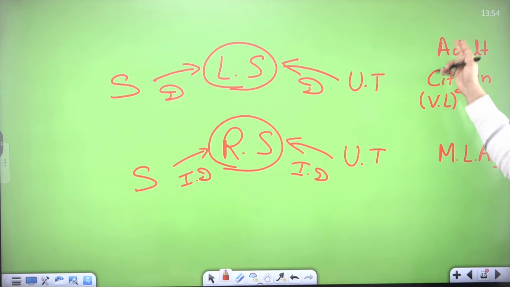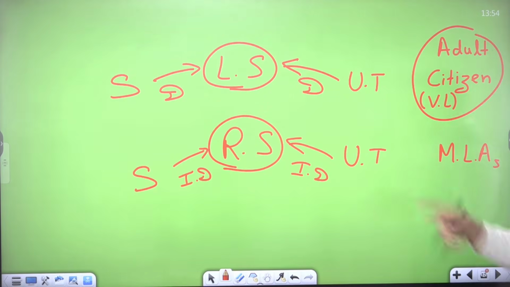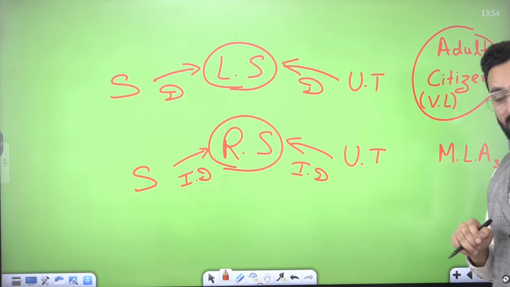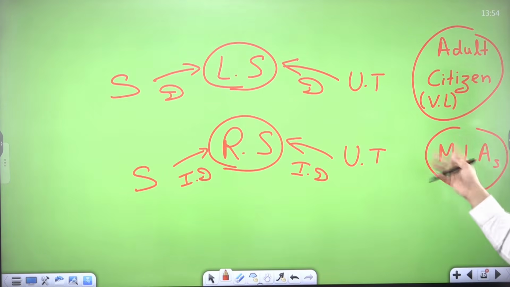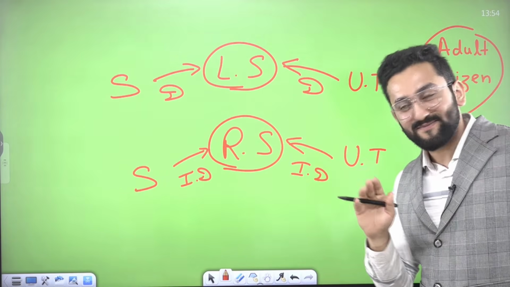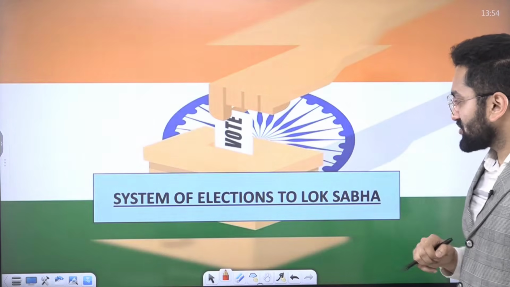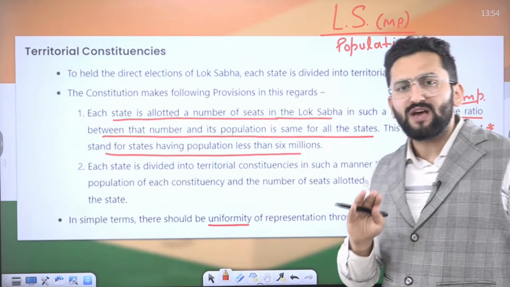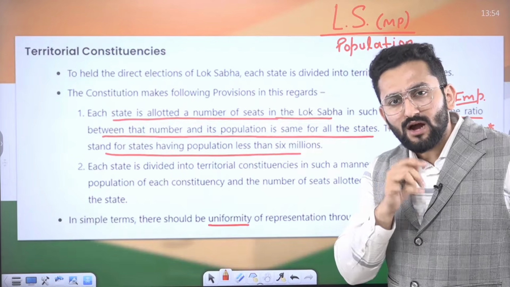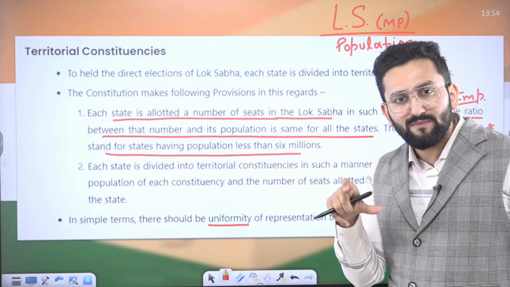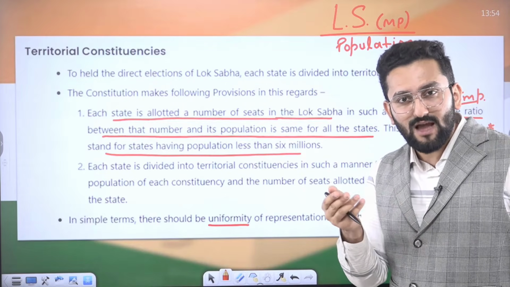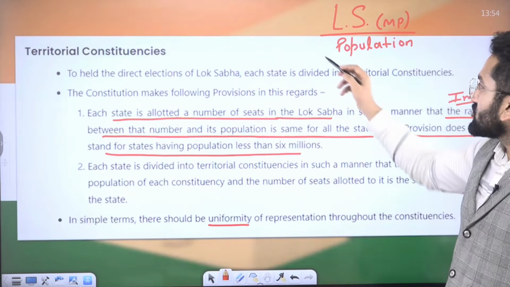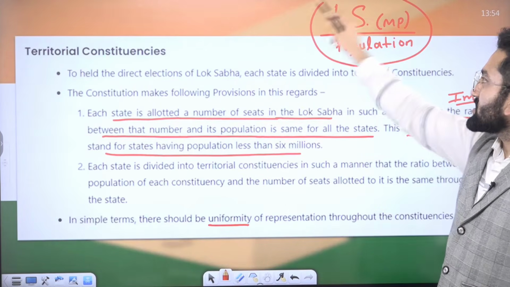And who votes? In case of Lok Sabha, universal adult franchise, and you should be a registered voter in the voting list, and in this case MLAs vote. Clear? Now system of elections in Lok Sabha. As I told you, direct election. But how are constituencies actually made? How does division of constituency happen? So please remember, this is the logic.